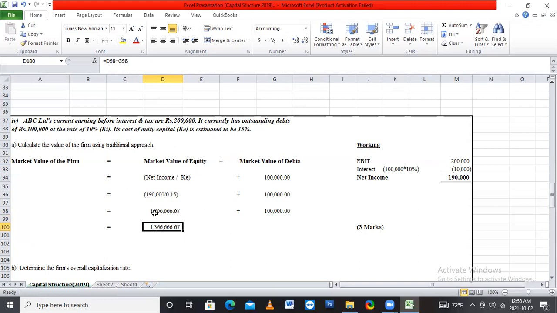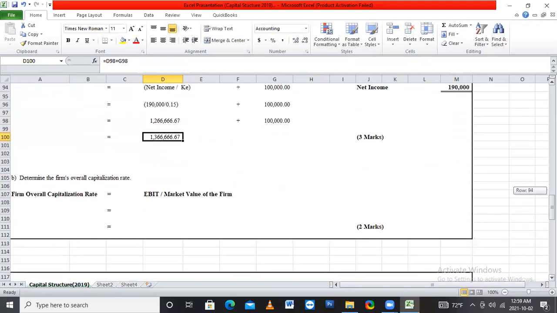Market value of the equity 12,66,666.67 and market value of the debt 1 lakh. We want to add these two and we'll get the market value of the firm 13,66,666.67. We get 3 marks for this calculation.